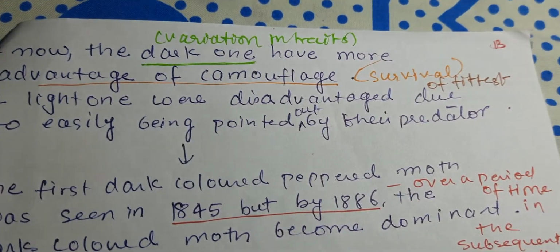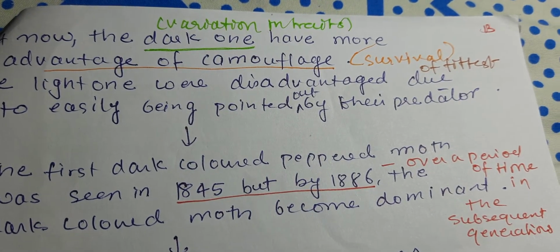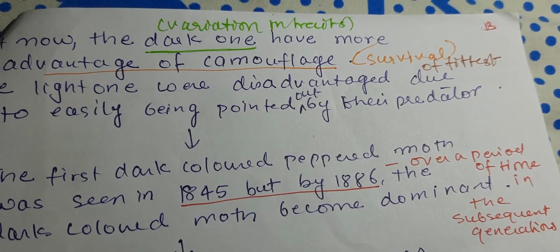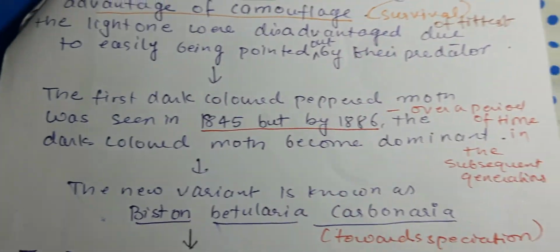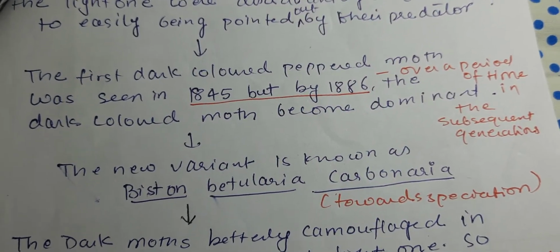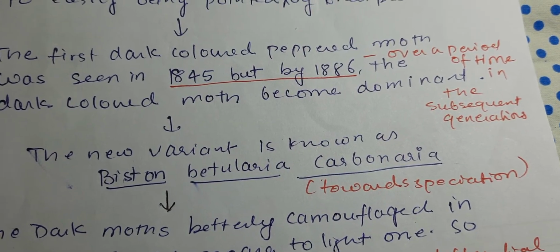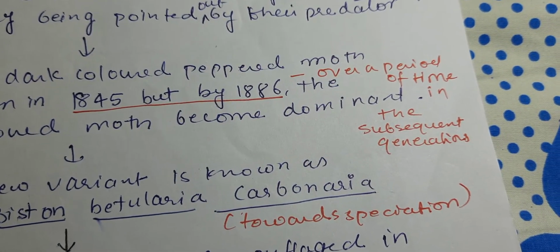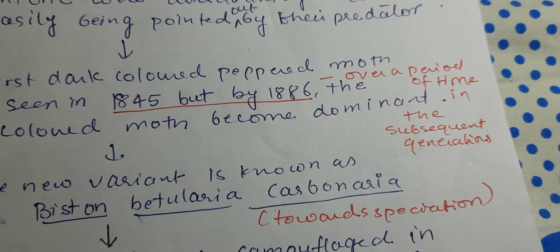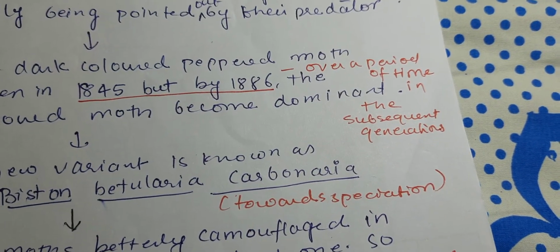The light ones were disadvantaged due to easily being pointed out by their predator. The first dark colored peppered moth was seen in 1845, but by 1866, that is over a period of only a few years, the dark colored moth became dominant.